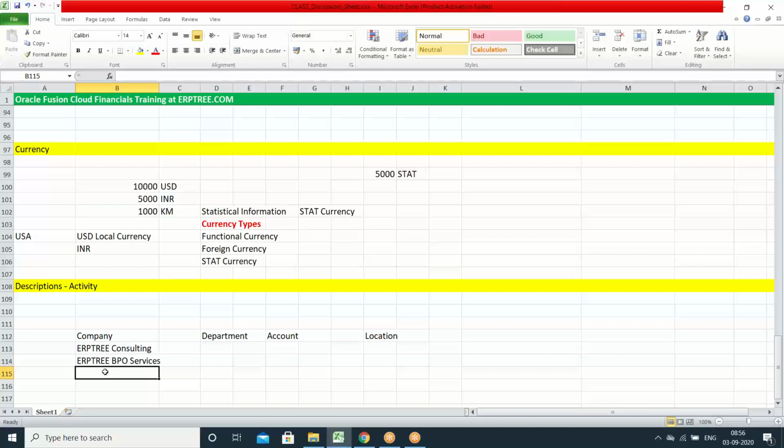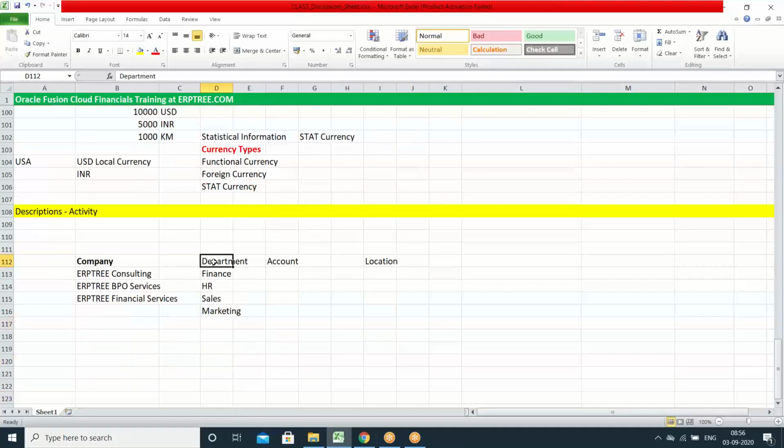And the other entity is ERP Tree financial services. Take the other three companies we have. And what departments do they have? They have finance department, HR, sales, marketing, R&D, etc. These are the departments.